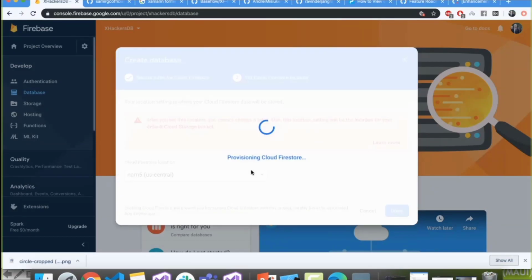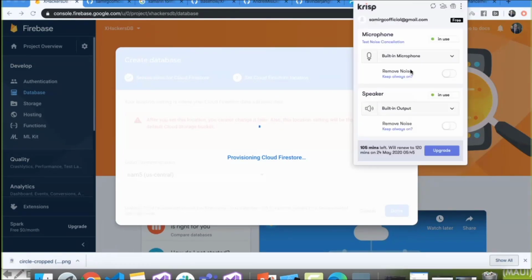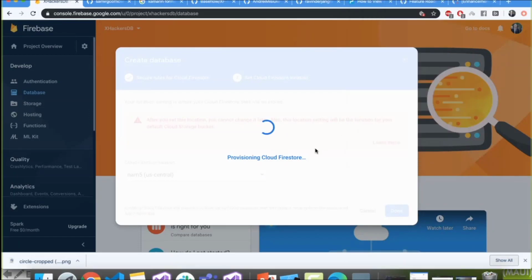So we don't really want this thing to come in the middle. Let me open this. It is provisioning our Cloudflare. Let it provision.